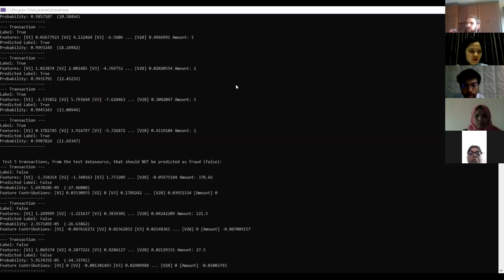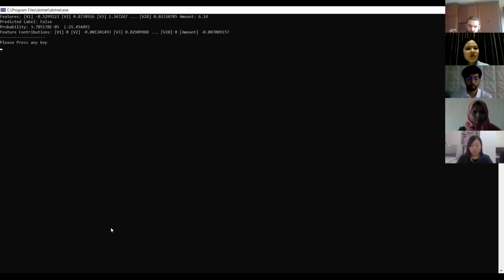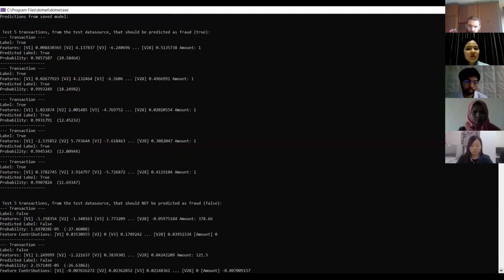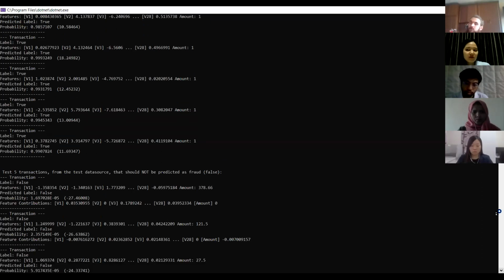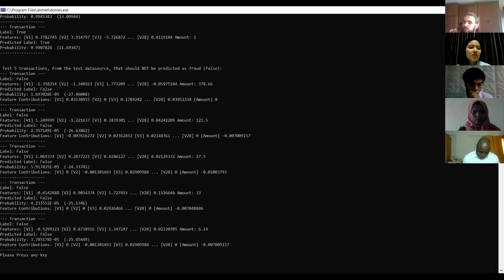This is the result screen. I have given just 5 transactions with a probability of 0.98, which is the probability rate of a transaction. These 5 that are predicted, yes, are fraud. The remaining 5 I've shown are not fraud, the false transactions. This is the final result that we are getting.